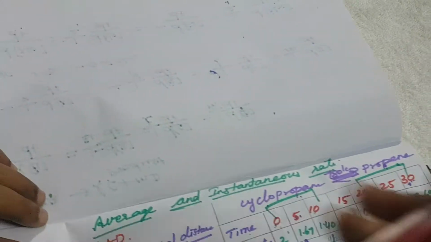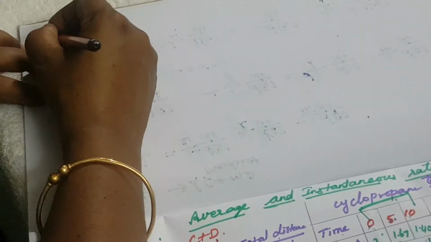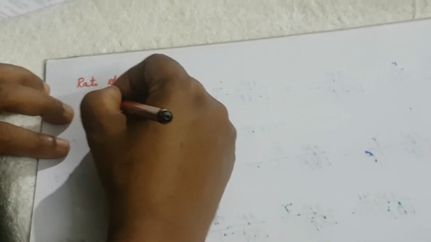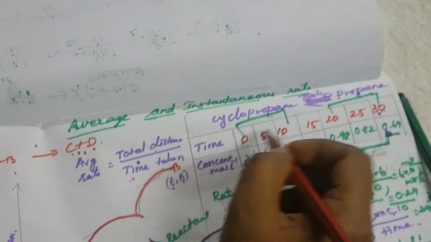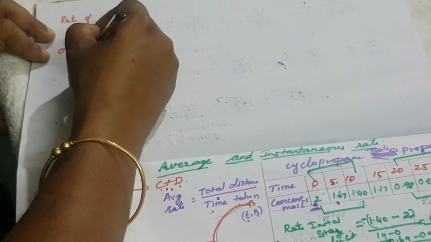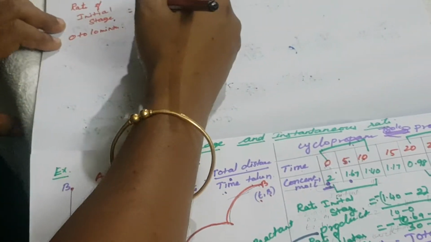Once again, the initial stage. What is the initial stage? Rate of initial stage: I can calculate using the values from 0 to 10 minutes. What is the change in concentration for 0 to 10 minutes, and what is the average rate?